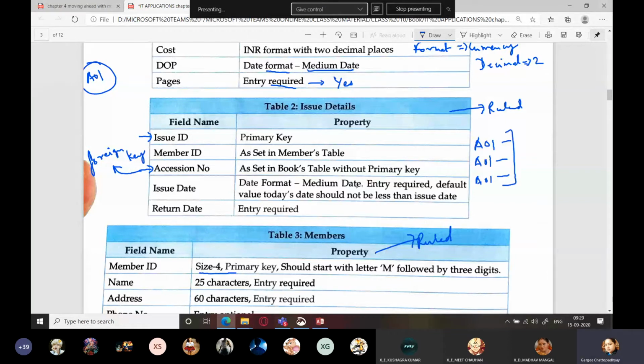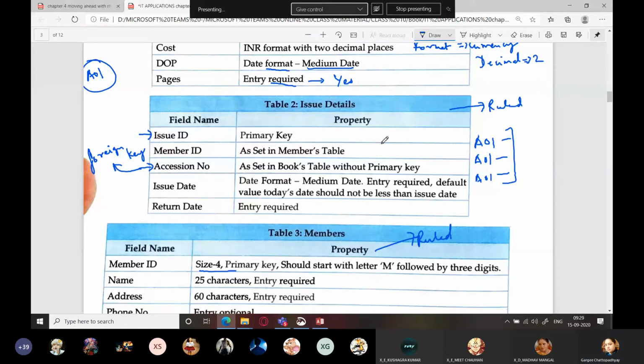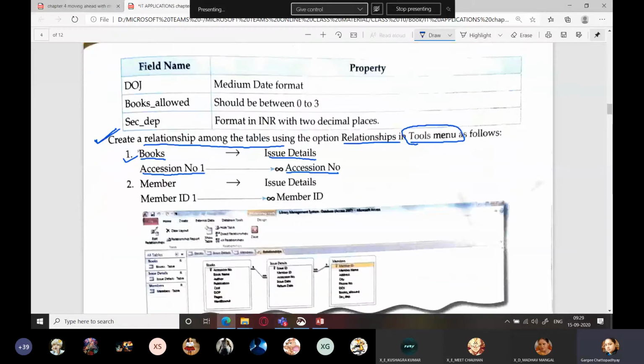And that is why you see an infinity symbol in the question. This infinity symbol shows one to many. Means in the table, there could be multiple accession numbers which are given to different people, right?